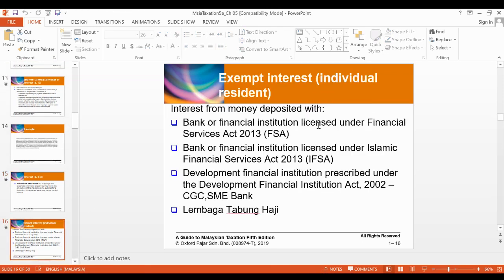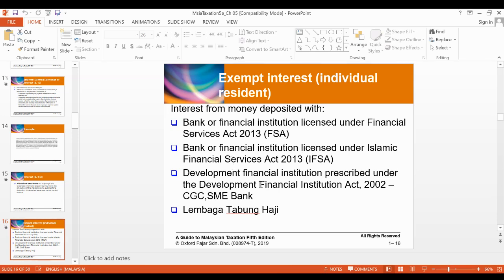Alright, so under Section 4C, the interest income for individual residents are actually exempted. For example, you get interest from money you deposit with a bank or financial institution. Alright, for example, you save money in Maybank, in Public Bank, in Bank Islam. All those interest received from that institution are actually exempted. Alright, or including Islamic Bank.